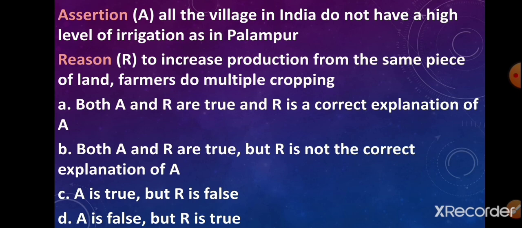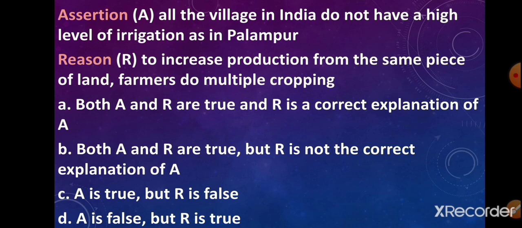Option A, both A and R are true and R is a correct explanation of A. Option B, both A and R are true but R is not the correct explanation of A. Option C, A is true but R is false. Option D, A is false but R is true.